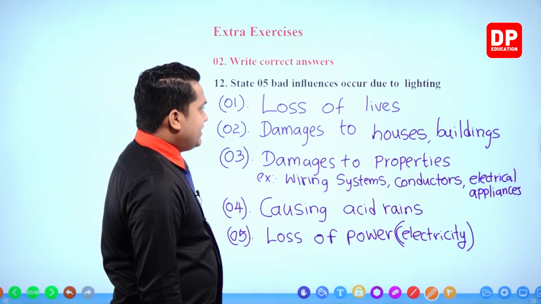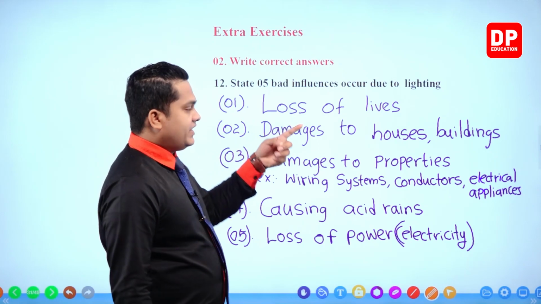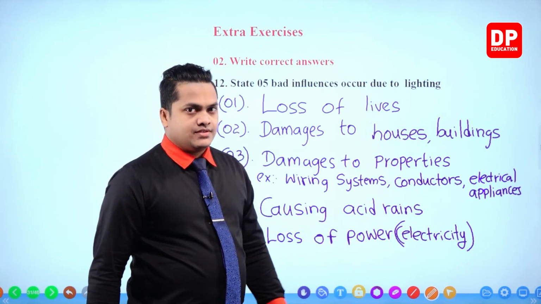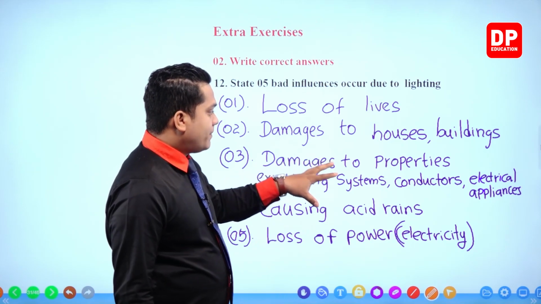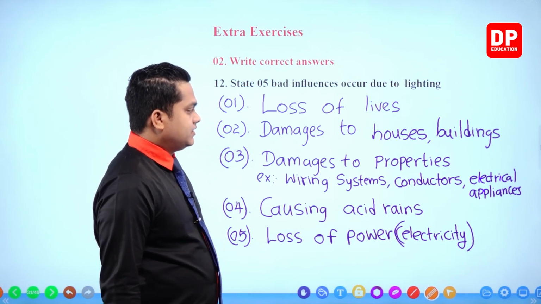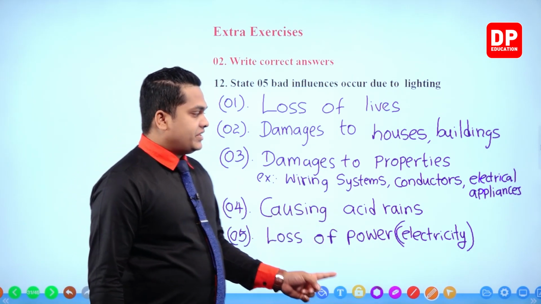So these are bad influences that can occur due to lightning. Loss of lives, obvious. Damages to houses and buildings, and also damages to properties like wiring systems, conductors and electrical appliances. Next one, causing acid rains.